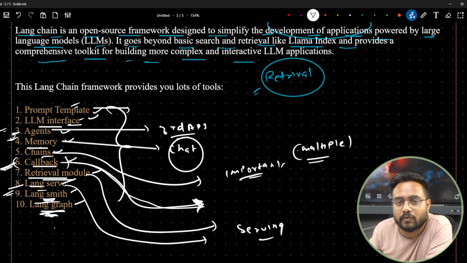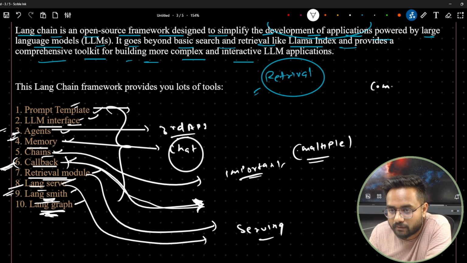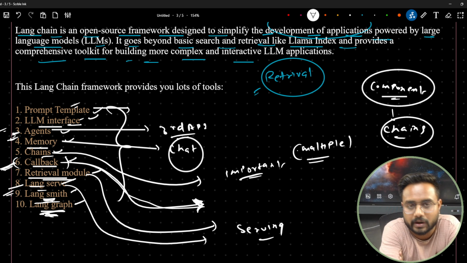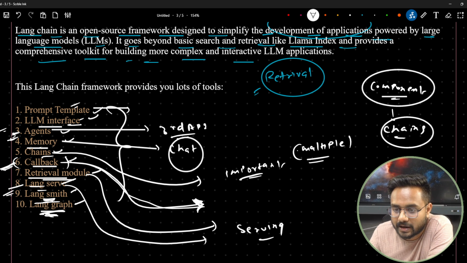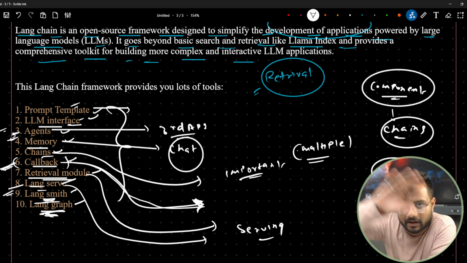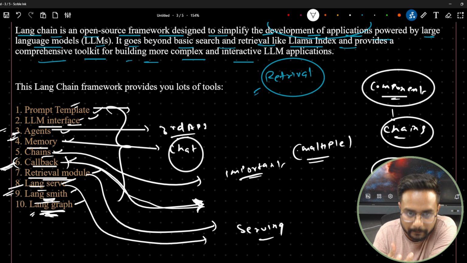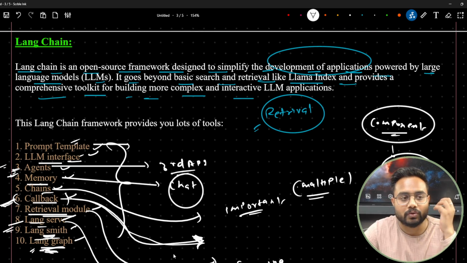In LangGraph, you know what they are doing. They connect multiple chains also. We have components, then we connect multiple components inside the chain, and then we can connect multiple chains by using LangGraph, and we can create graphs. We can create our own DAG, directed acyclic graph, or we can create a cyclic graph. Everything is possible over here in LangGraph. It is for advanced functionality. Okay, so these are the main tools of LangChain.